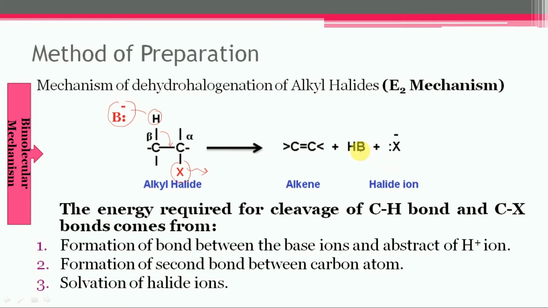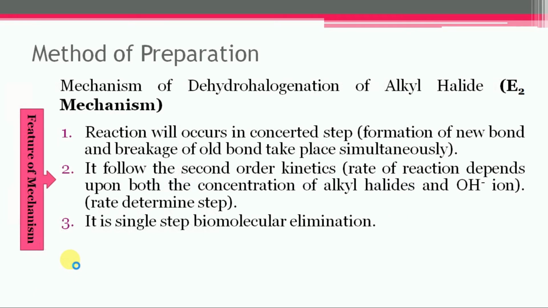The energy required for cleavage of the C-H bond and C-X bond comes from the formation of a bond between the base and the abstracted H+ ion, the formation of a second bond between the carbon-carbon atoms, and solvation of halide ions. This mechanism is called E2 mechanism, which means bimolecular elimination.